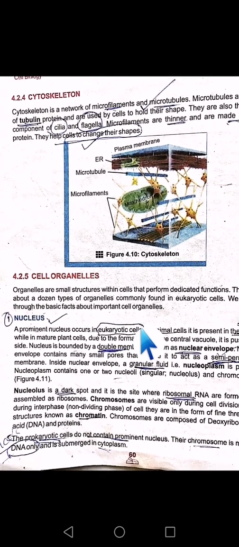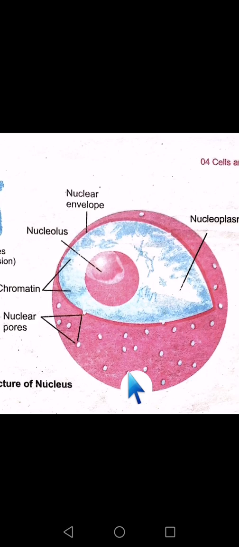If we talk about the structure of the nucleus, look at the diagram. First of all, the nucleus has a double membrane, and it is called the nuclear envelope. As you can see, there are many small pores on the nuclear envelope. They enable it to act as a semi-permeable membrane. It will allow some of the molecules to pass and restrict others.